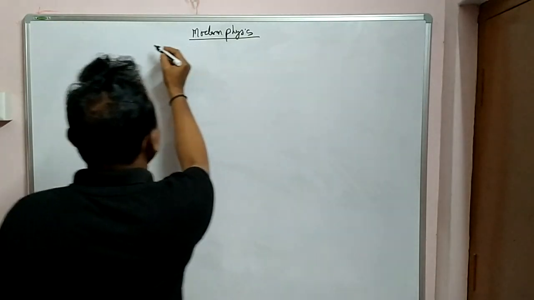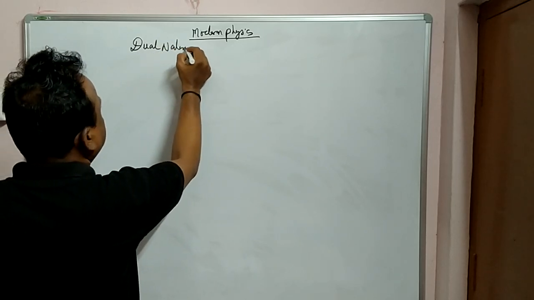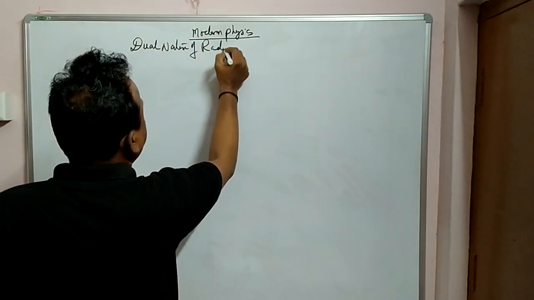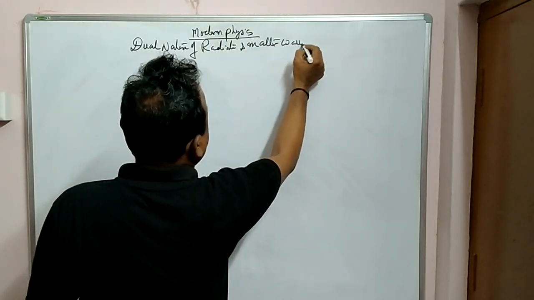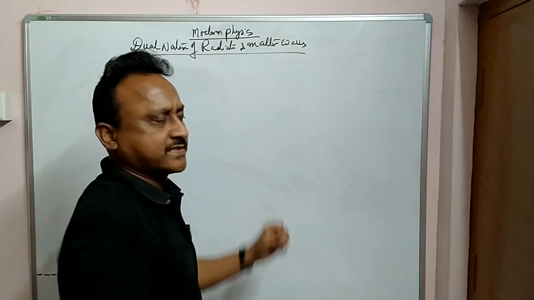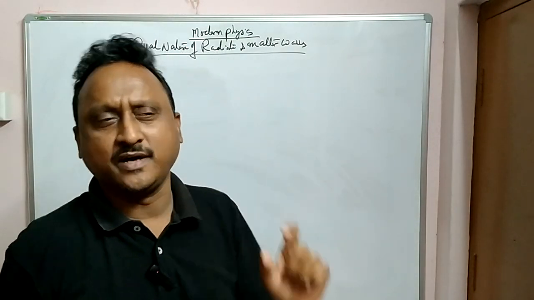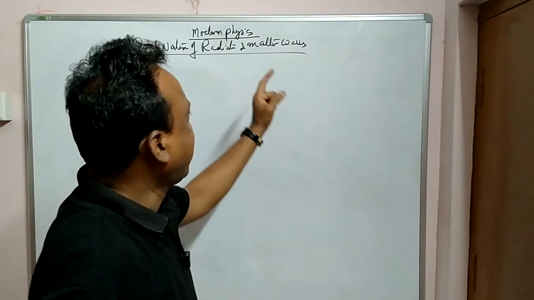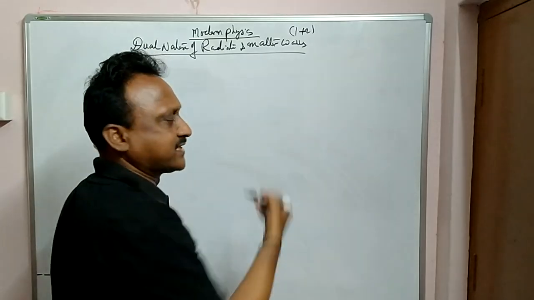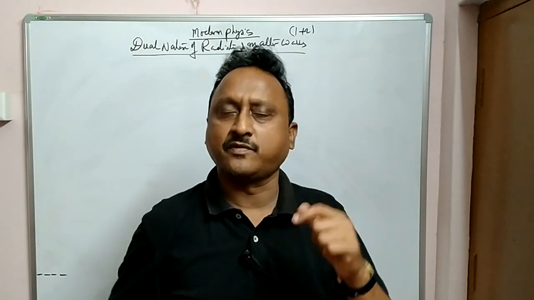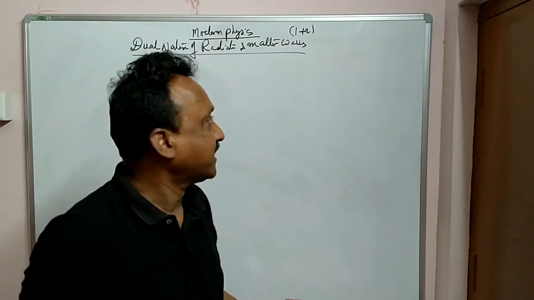So in this, the first part is dual nature of radiation and matter waves. Actually, this complete modern physics, dual nature, atoms and nuclei, carries 6 marks in MHT-CET. If you take them individually, sometimes you may get 1 mark or 2 marks from this chapter. But all together from atoms, nuclei and dual nature, a total of 5 to 6 marks come in the exam.